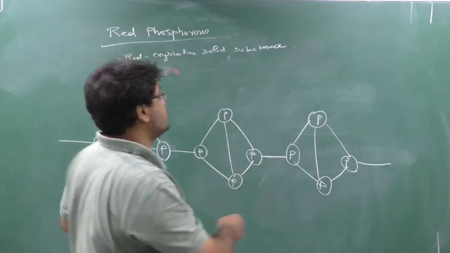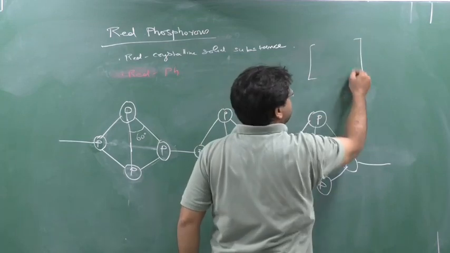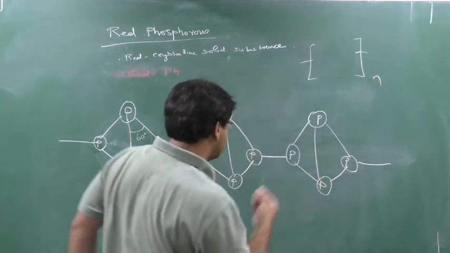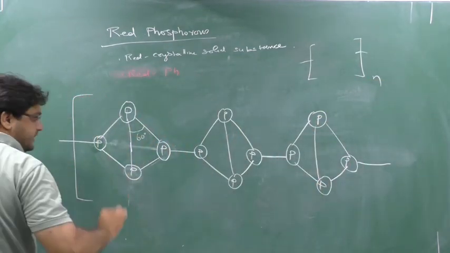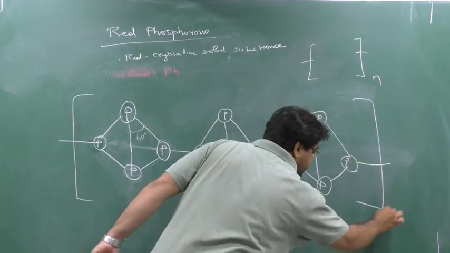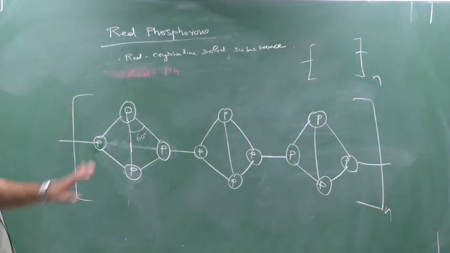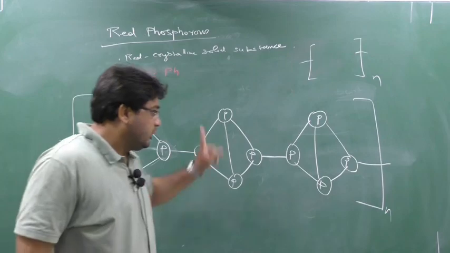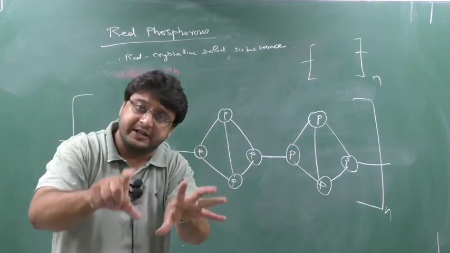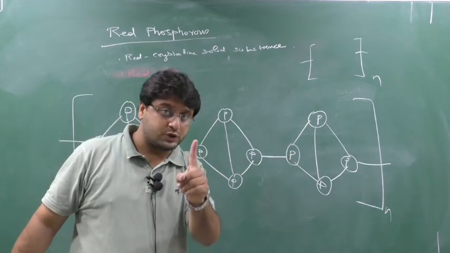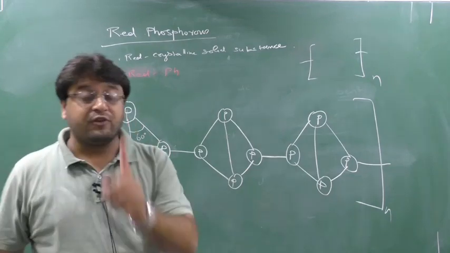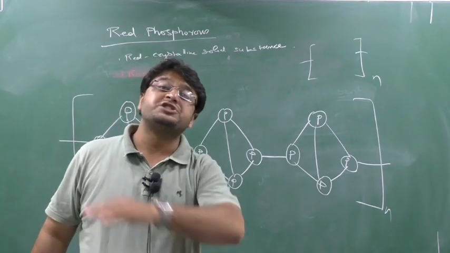That's why we used to put two boxes and write n. Here also we can do it like this: put one box and write n. So the P4 molecules in red phosphorus are associated, a number of P4 molecules are associated, but in white phosphorus the P4 molecule is discrete.